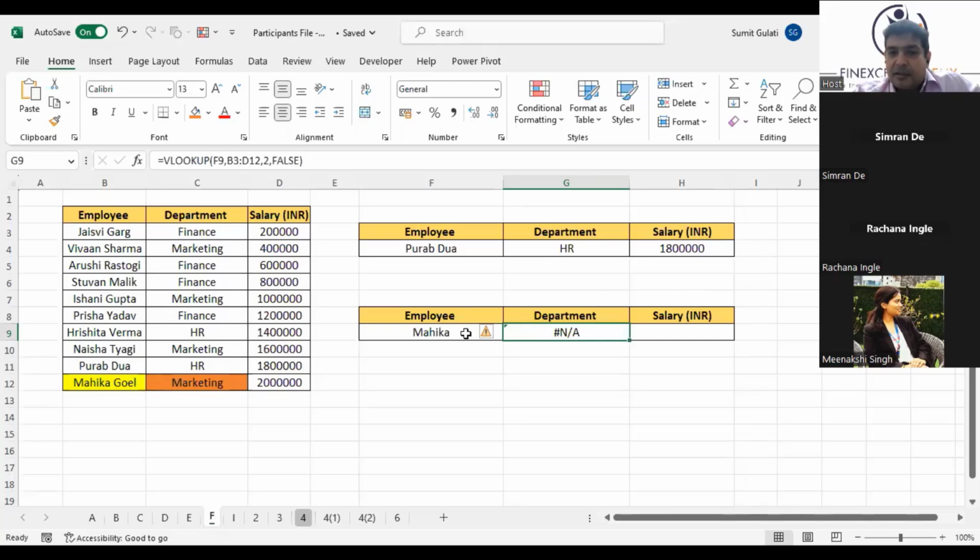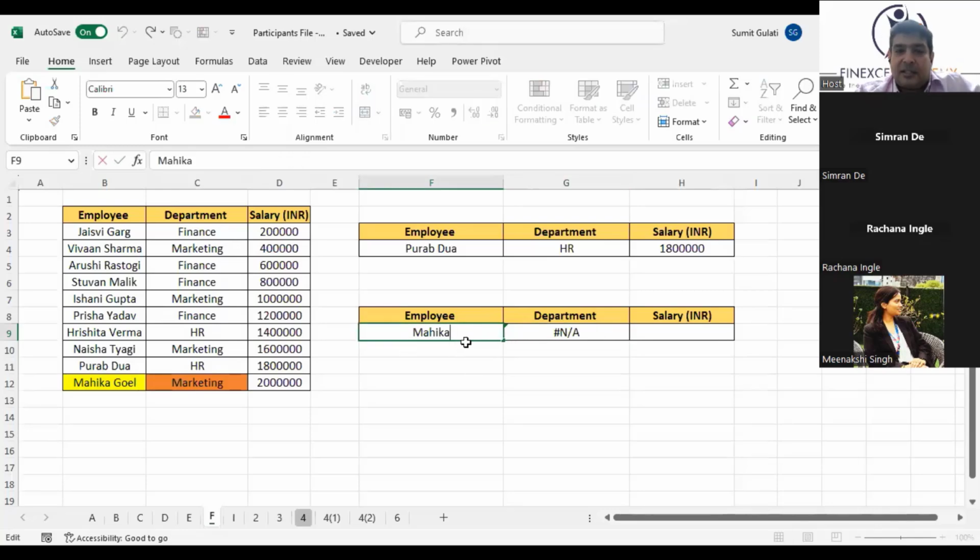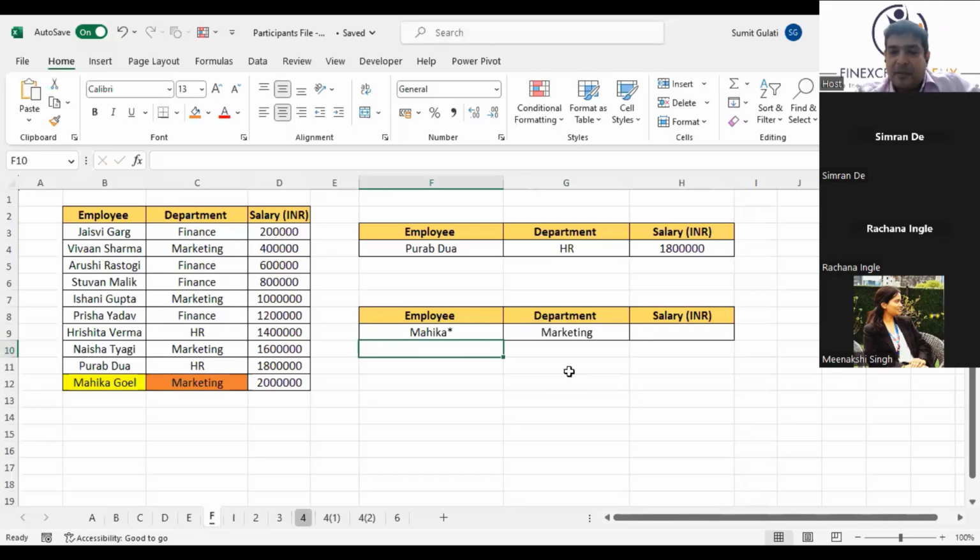Now, one way is at the entry level, because you know there are surnames, whenever you are typing a name of the employee, put a star out here. It will start working. No, approximate match is not meant for this, Nimisha. Approximate match has a separate usage. I'll tell you after this. Okay. One way is while typing the first name, just put a star after that. That means you're telling Excel that there can be anything after Mahika.